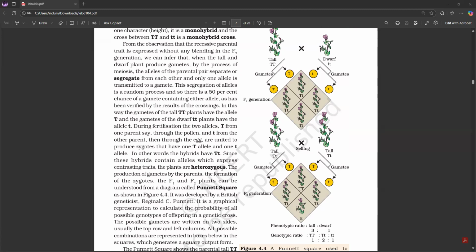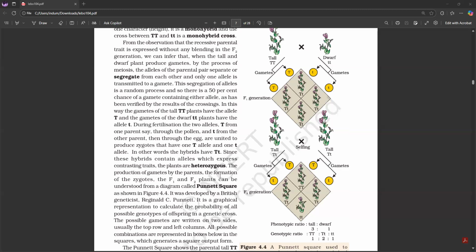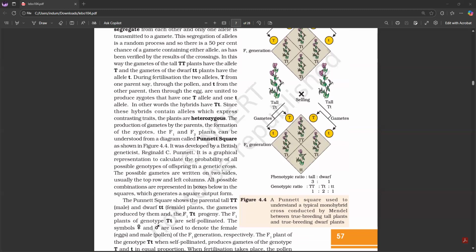In this way, the gametes of the tall TT plants have the allele T, and the gametes of the dwarf tt plants have the allele t. During fertilization, the two alleles, T from one parent, say through the pollen, and t from the other parent, through the egg, are united to produce zygotes that have one T allele and one t allele. In other words, the hybrids have Tt. Since these hybrids contain alleles which express contrasting traits, the plants are heterozygous.